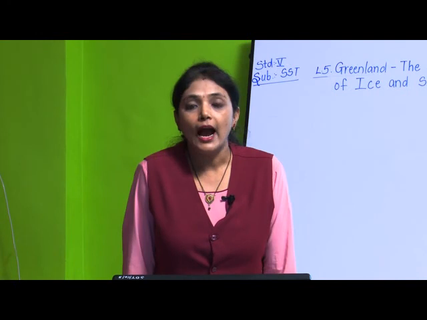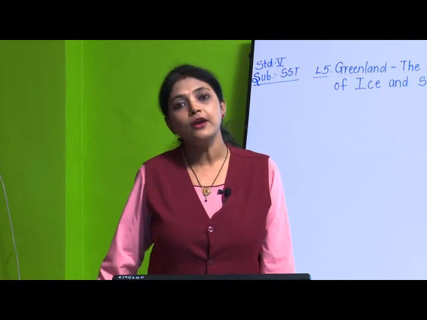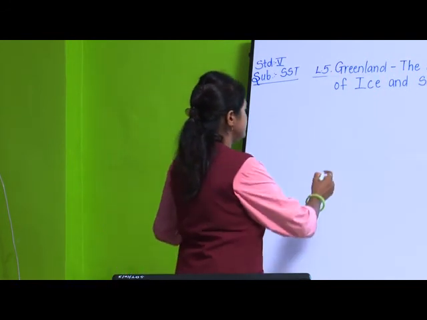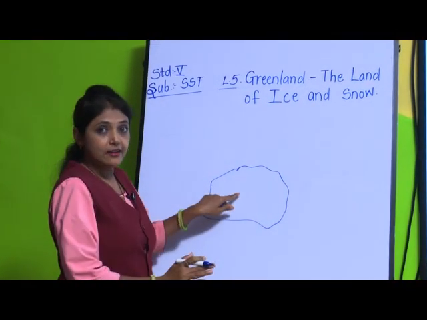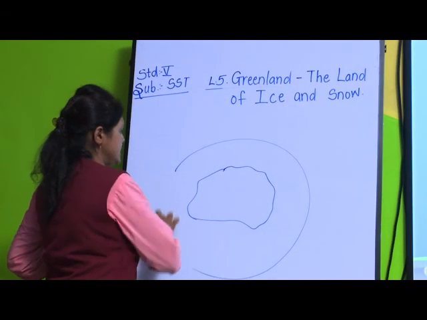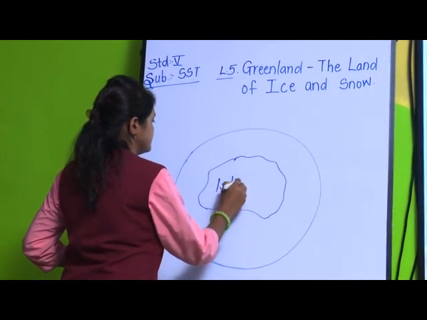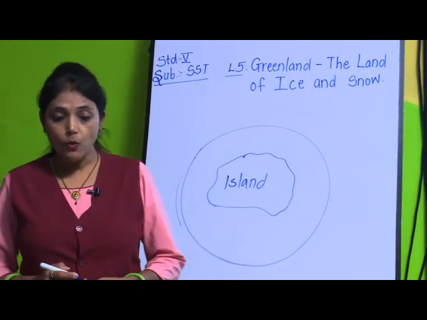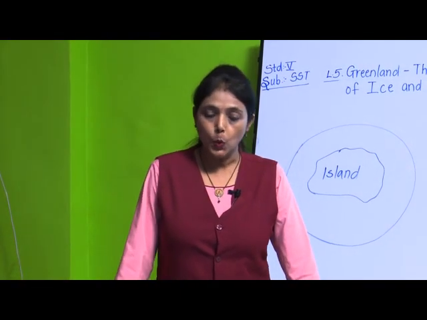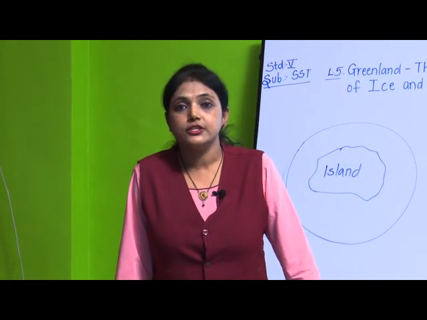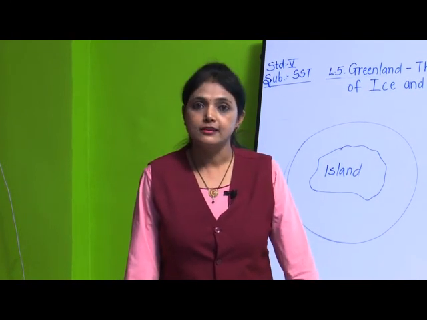Now, what do you mean by island? Island means it is surrounded on all sides by water. Means there is a land. Now, suppose this is the land here and this land is surrounded on all sides by water. So, it is called an island. Okay. Now, this Greenland is the largest island in the world, but it is not a continent. It is an island.